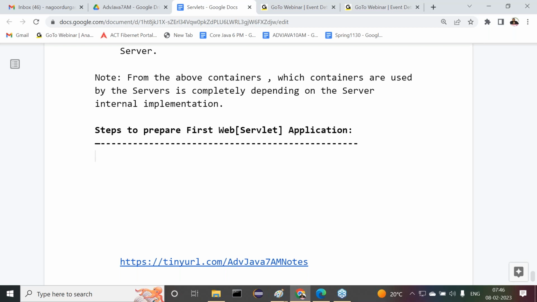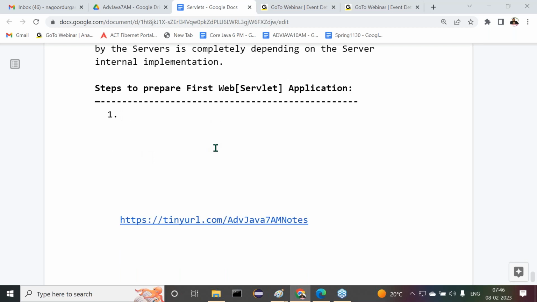Let's leave this one. Now coming to the content here: steps to prepare the first web application, that means the first servlet application. What are the various steps we require now? Step number 1, observe carefully: download and install server software.